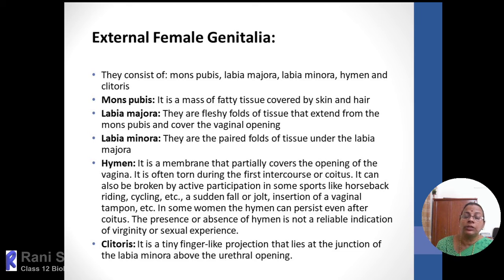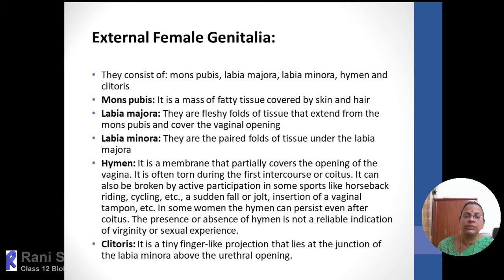Just above the labia majora, there is a cushiony pad of projected region covered by skin and hair. That region is called the mons pubis. It is the outer external region, a mass of fatty tissue.